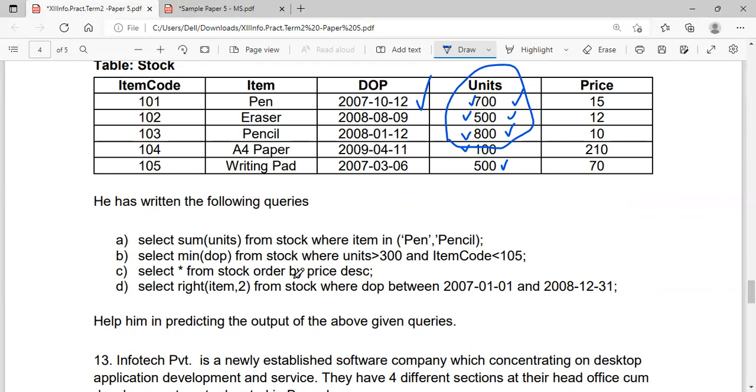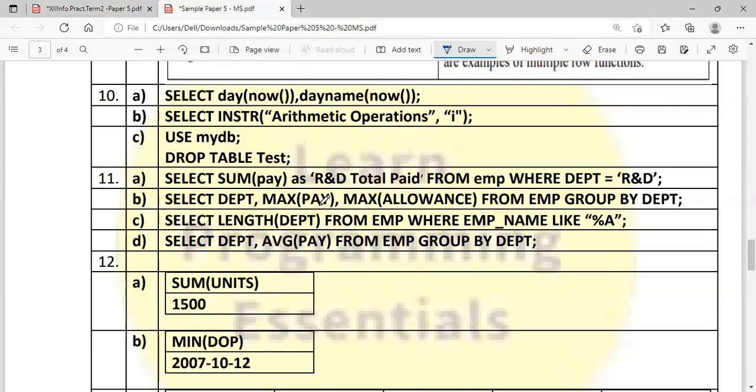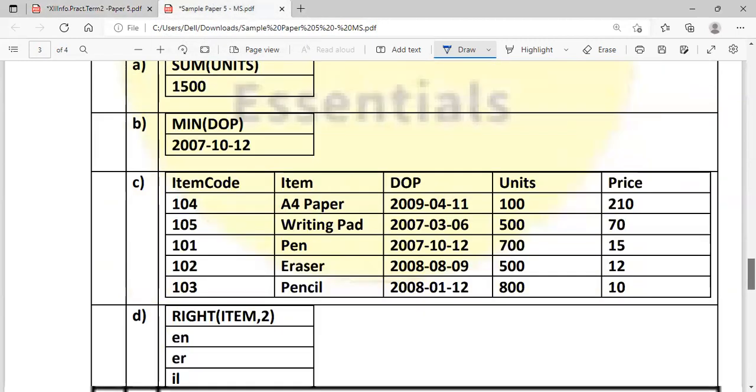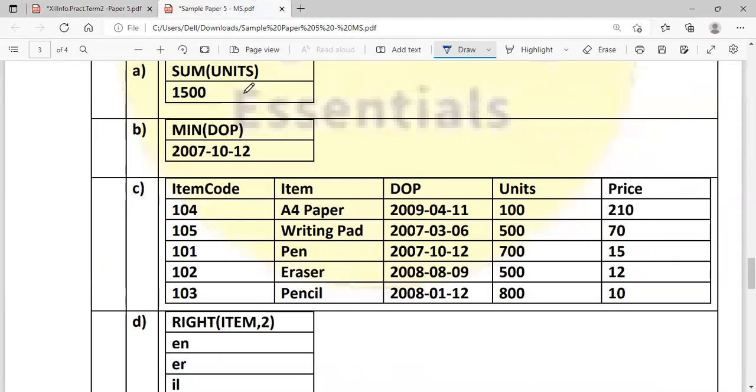Select star from stock order by price DESC. Star means all the columns will be written in the output, and you have to order by the descending order of the price.